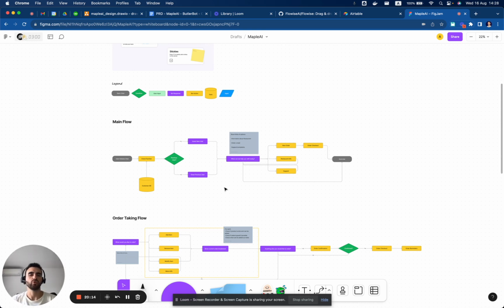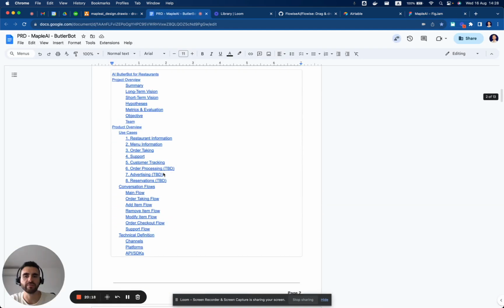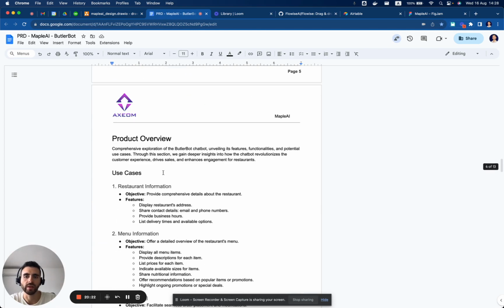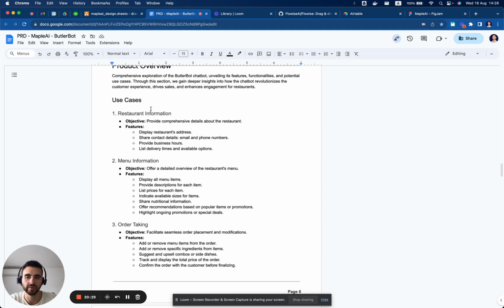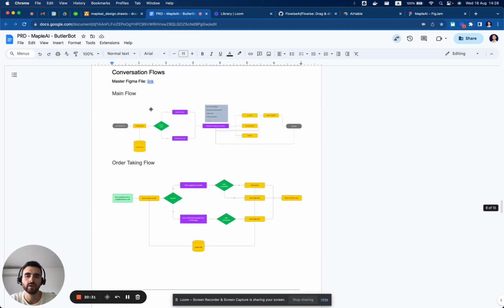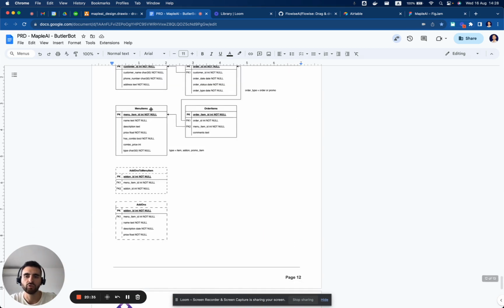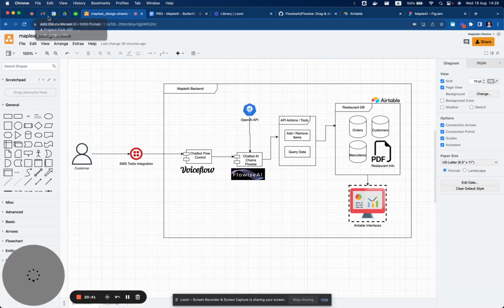I will send you the product requirement document with this information and scoping, the same as I explained, but with a little bit more overview and use cases. Technically, it will be the same. So I will send you the material with the rest of the links, and let me know.